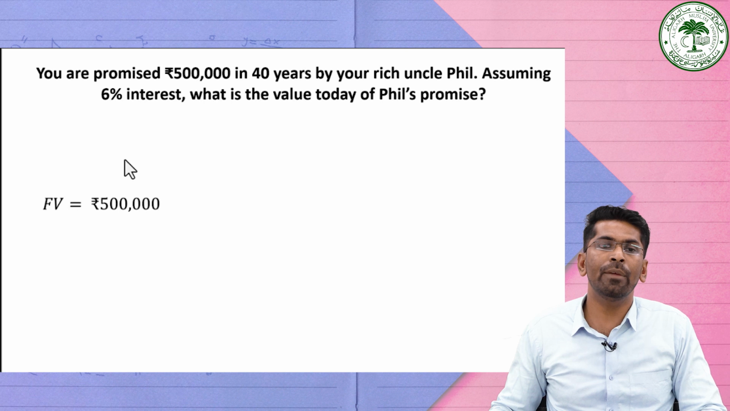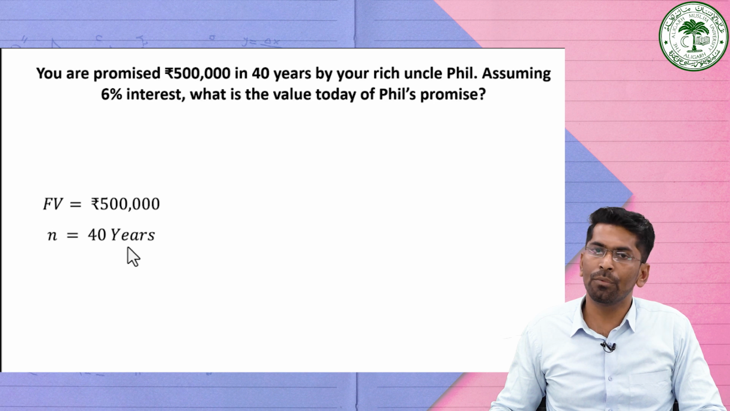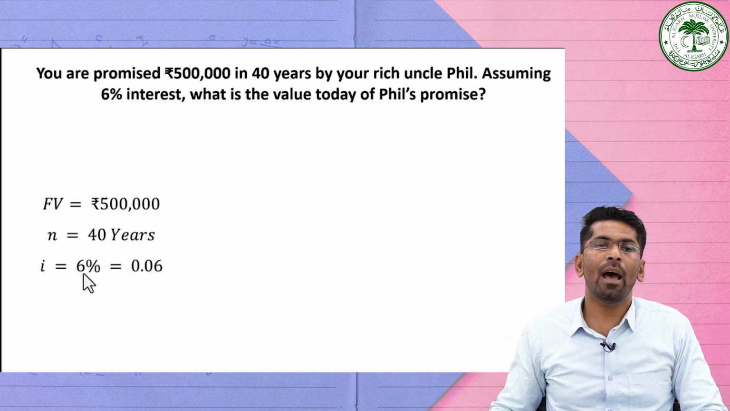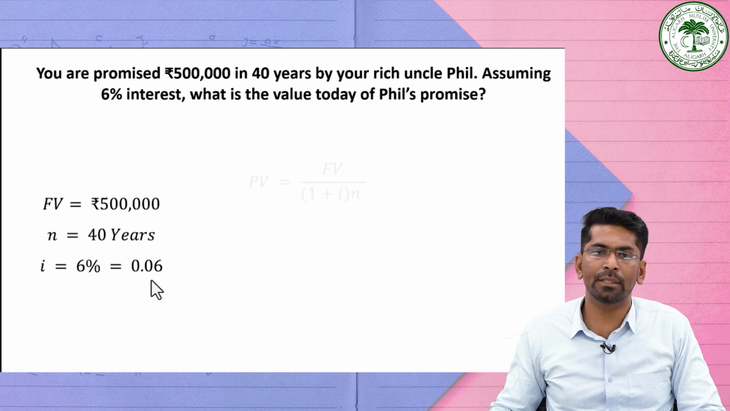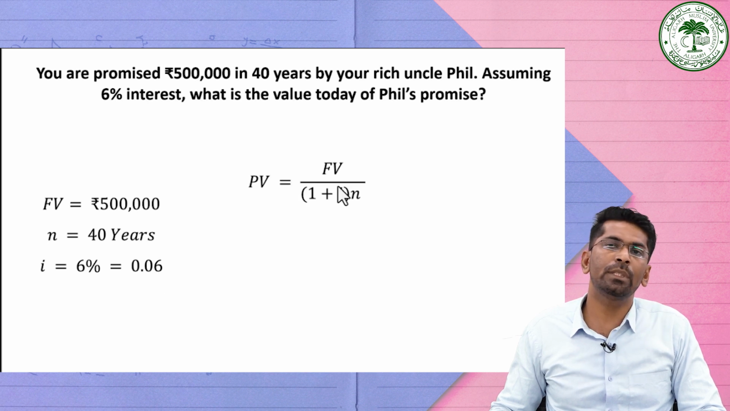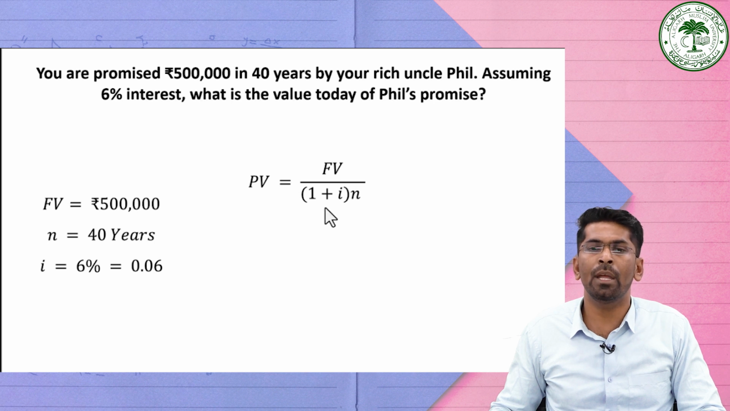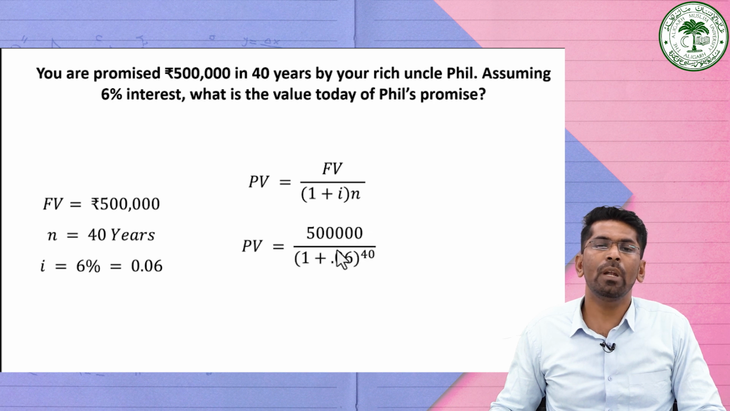So here what is the information given? The future value is equal to 5 lakh rupees. Then n is equal to 40 years. Then I is equal to 6%, that is, rate of interest is equal to 6%. So we can write it as 6 divided by 100, which is equal to 0.06. And the present value we can find out by using the formula, that is, future value divided by (1 plus I) raised to the power n. Substituting all these values here, it will become 5 lakh divided by (1 plus 0.06) raised to the power 40. So it will become 1.06 raised to the power 40.